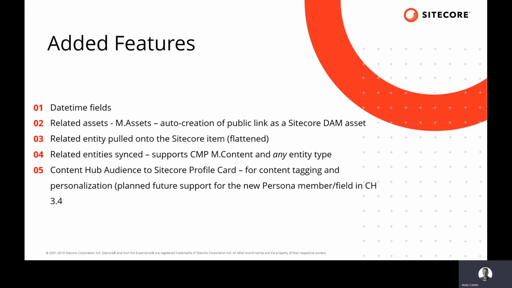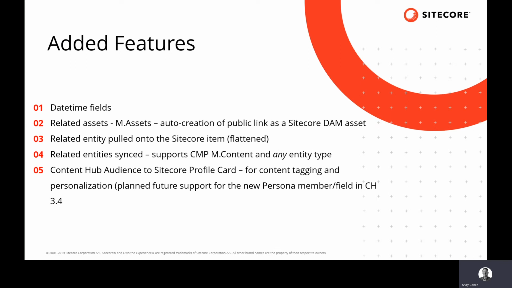The next thing that I've done is I've added related entity support onto a mapped entity in Sitecore, but it brings those mapped fields directly onto the original Sitecore item, and I'll show you an example of that. It's a flattened Sitecore item. The next thing that I've done is I've added related entities that are synced, and again, that's multiple entities, and it supports the CMP M.Content, any of those content types, and any other entity types that are free modeled or not.